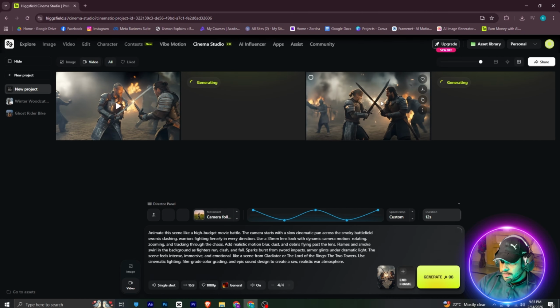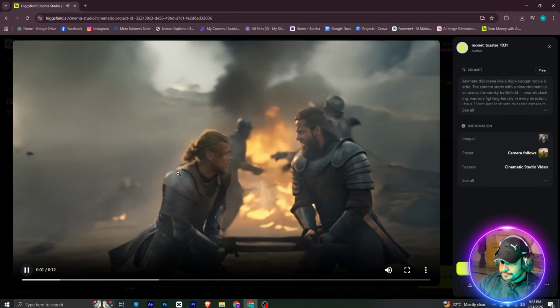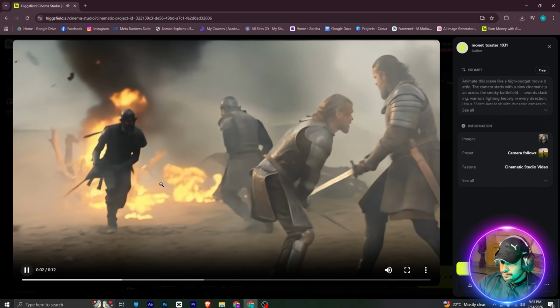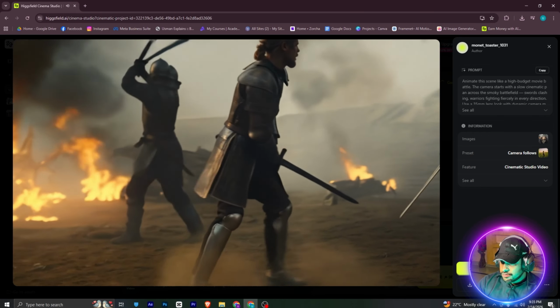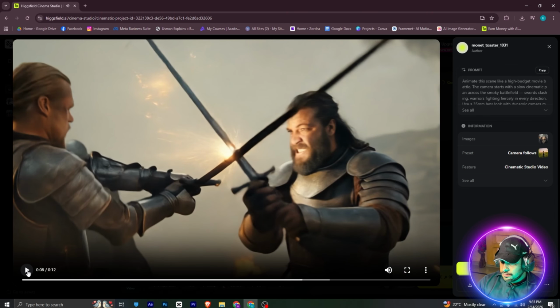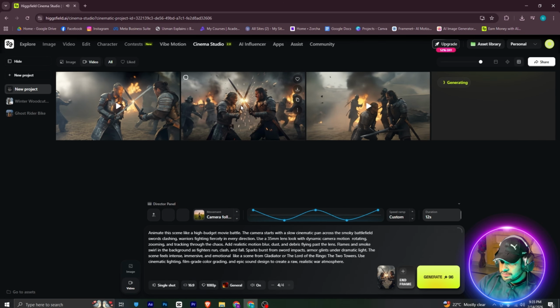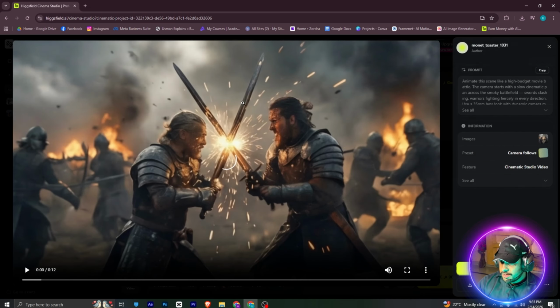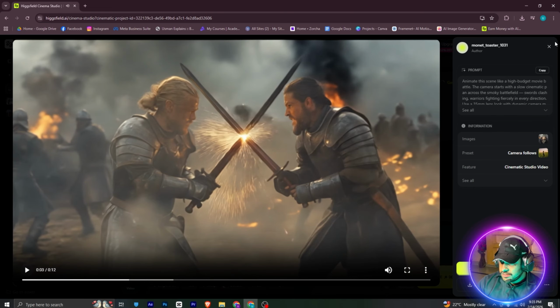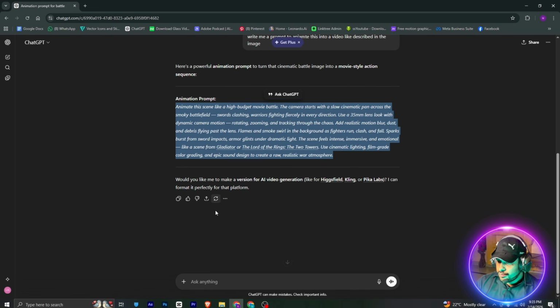Now we also have another versions of this as well. So you can see this version as well. This becomes slow, and then gradually it moves, camera follows them, and you can see like this. So there are 4 versions of this. This is another version. I will just let it play and show you. So you can see this. I will attach it in the video as well. Now once this is done, I will just simply move to another scene.